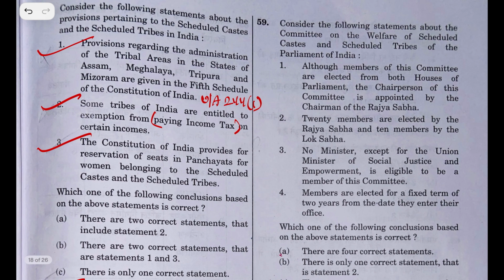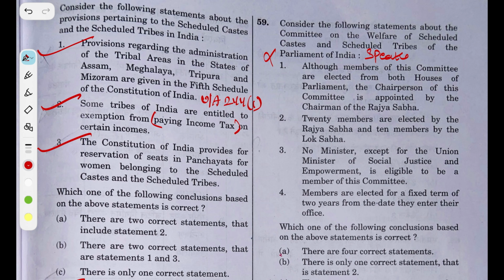Consider the following statements about the Committee on Welfare of Scheduled Castes and Scheduled Tribes of the Parliament of India. Although members of this committee are elected from both houses of parliament, chairman of the committee is appointed by the chairman of Rajya Sabha. This is a wrong statement. He is appointed by speaker of Lok Sabha. Second statement: 20 members are elected by the Rajya Sabha and 10 members by the Lok Sabha, which is wrong. They have swapped it. It is Lok Sabha. 20 members will be from Lok Sabha and 10 members will be from Rajya Sabha.